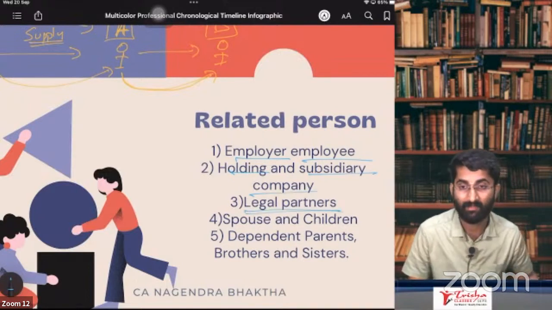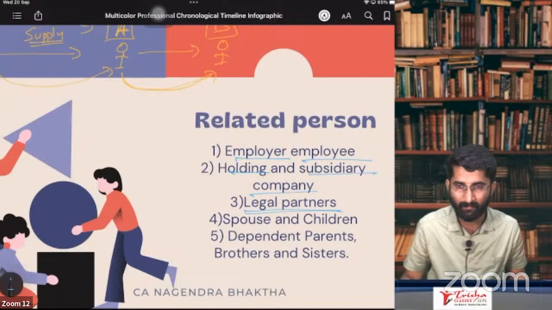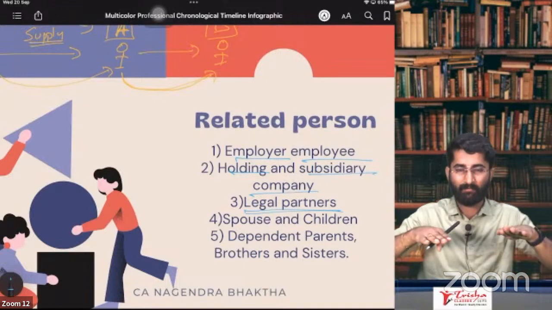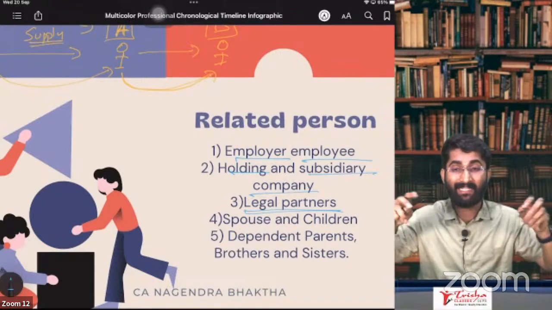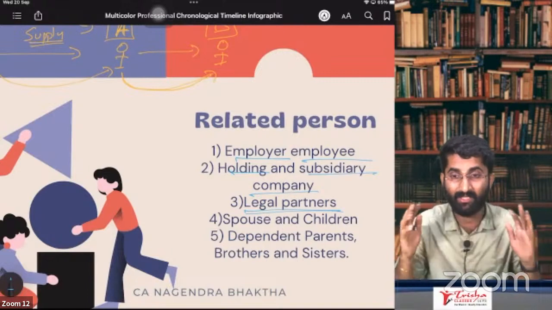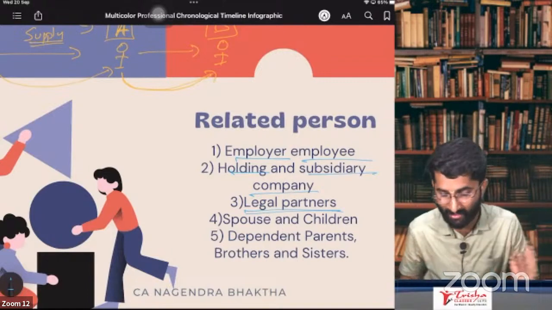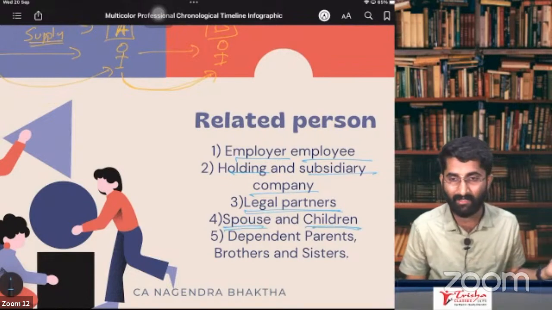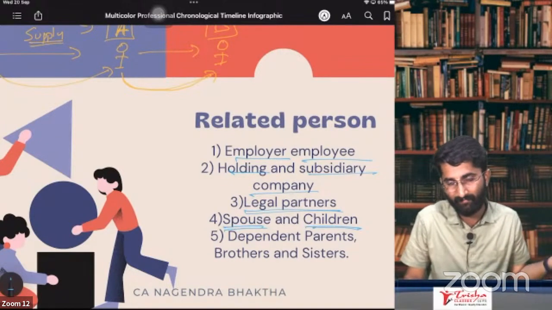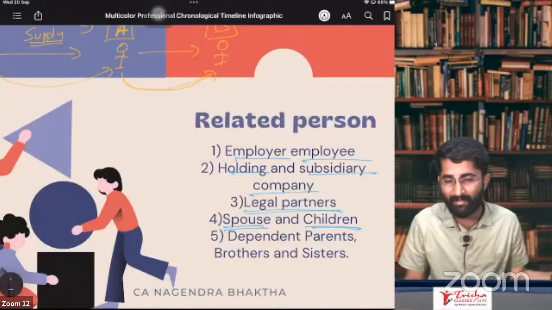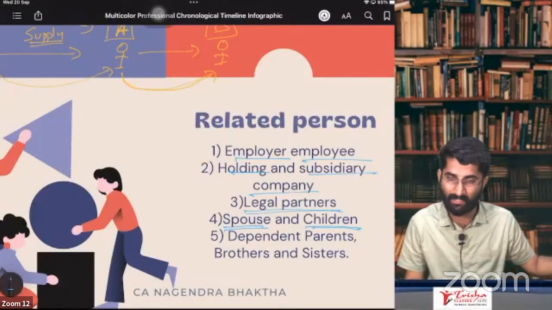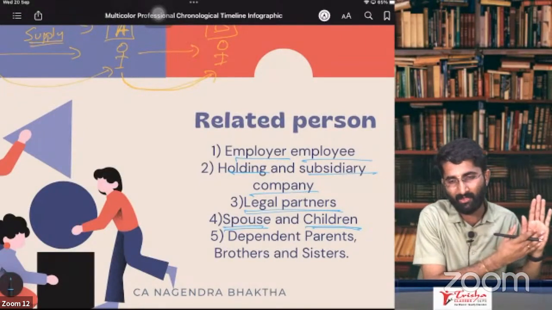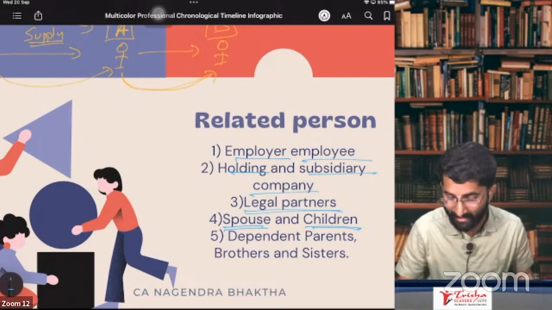Legal partners. Who are legal partners here? Legal partners are those where the partnership deed has been registered. Registered partnership deed, these are legal partners. Spouse and children are anyhow related persons. Spouse, my wife, or if there is a lady, her husband. Spouse is the partner, so that person is also a related person. And children, by default, they are